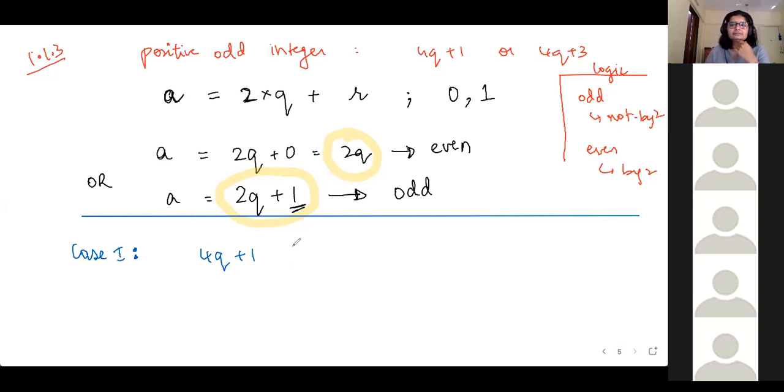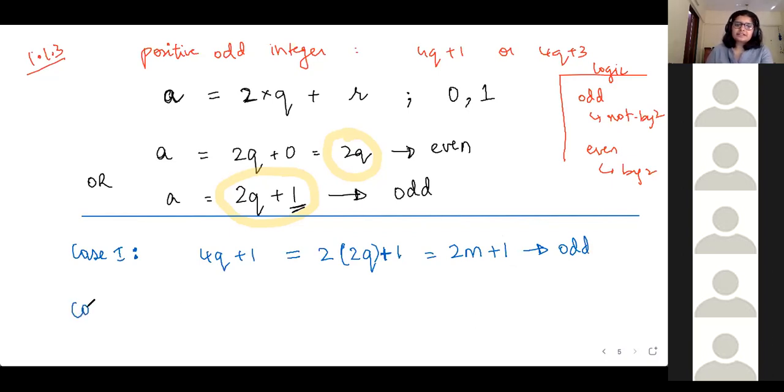How do you do that? 2 into 2q plus 1. Very nice. So I can write 4q plus 1 as 2 into 2q plus 1, which is basically, I'll call the value 2q as m. So 2m plus 1. So 2 into something plus 1 jaise aa gaya. So you can say that this is an odd integer.